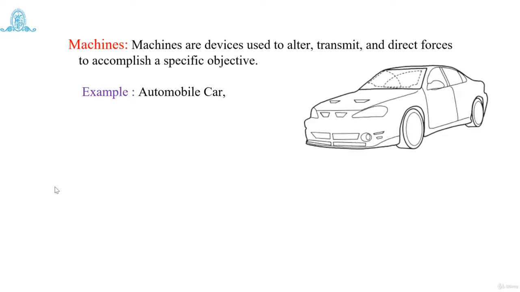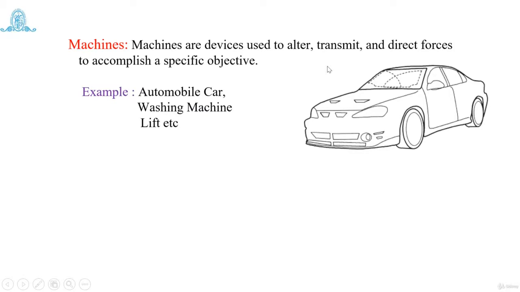So, in order to satisfy this objective, if we take the help of a vehicle, then we are able to move from one location to another. So a vehicle is nothing but a device, and these devices are also called a machine, which is used to alter, transmit and direct forces to accomplish the objective of moving from one location to another location.